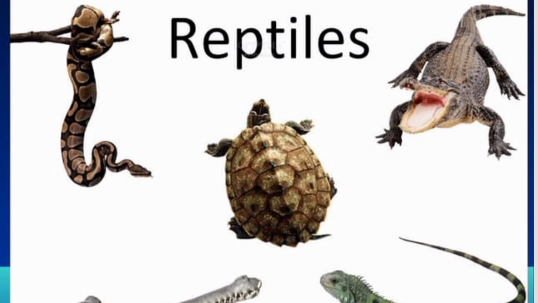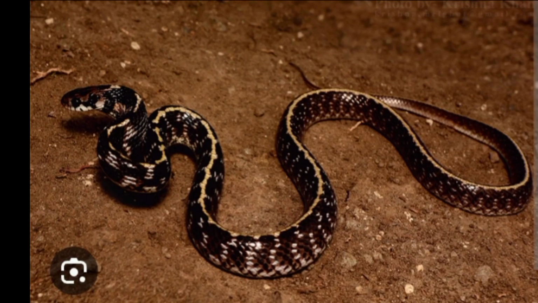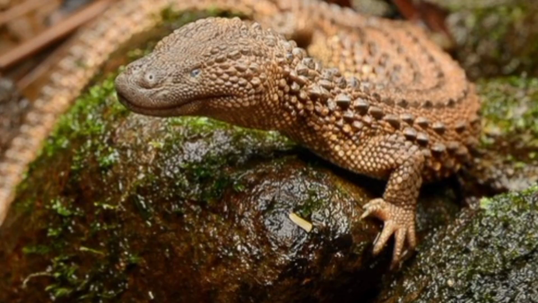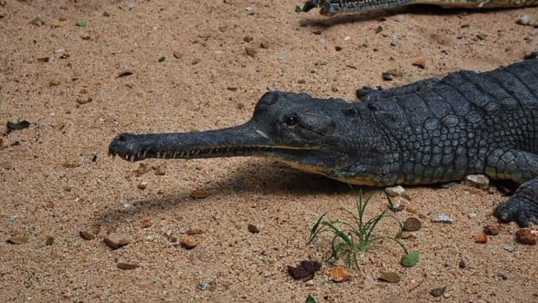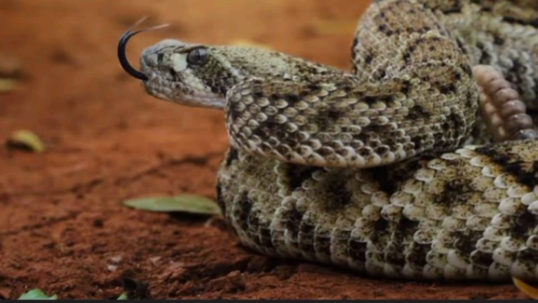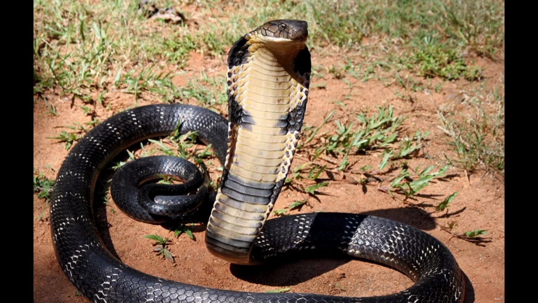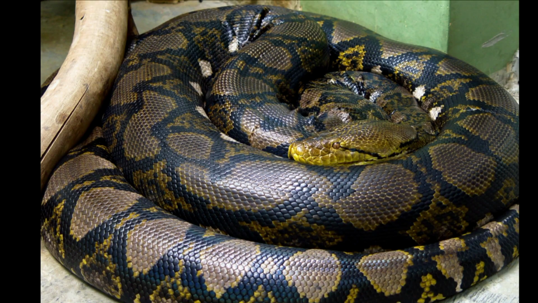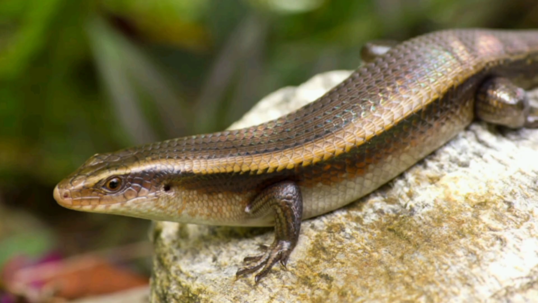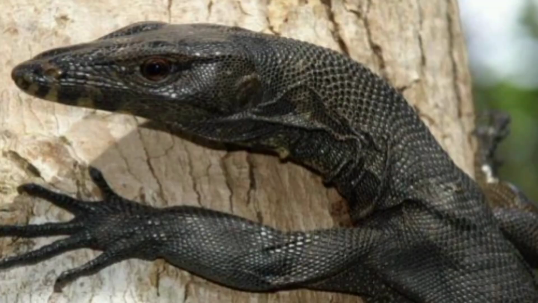Now reptiles. They include Elagistodontidae, Europaltidae, Lanthanotidae, Gavialidae, Platysternidae. So the reptiles which are particularly present in this area include vipers, kraits, cobras, pythons, lizards, geckos, skinks, varanus.